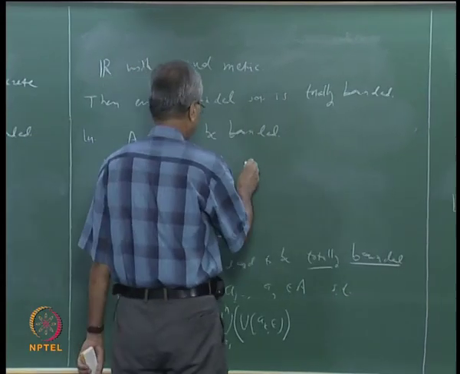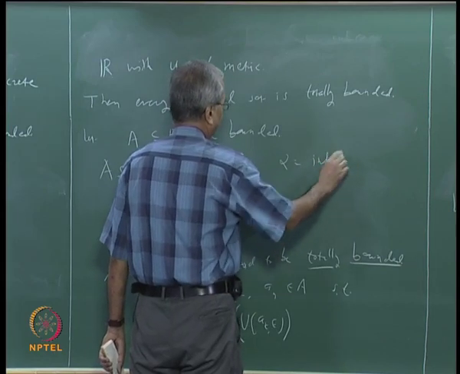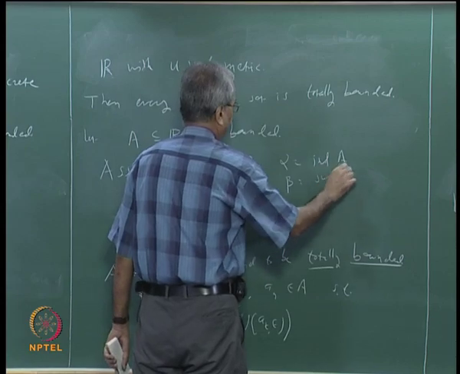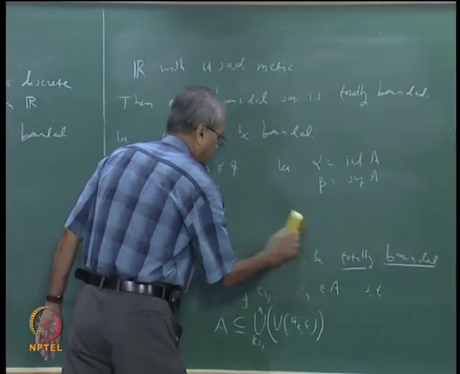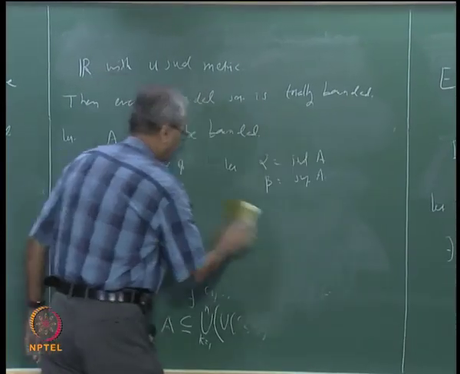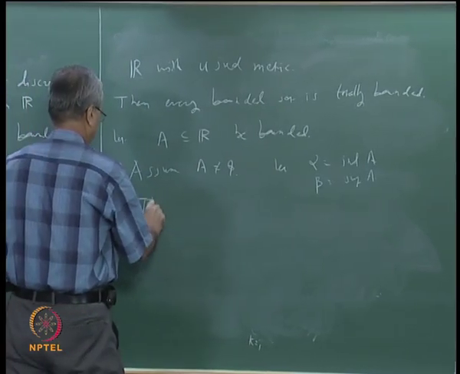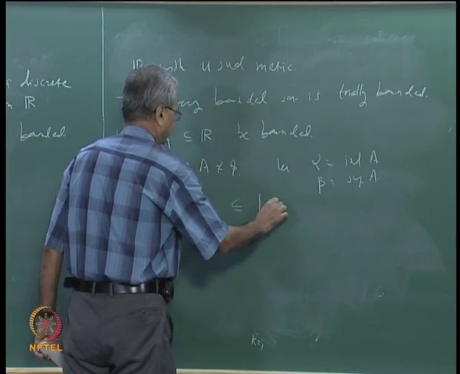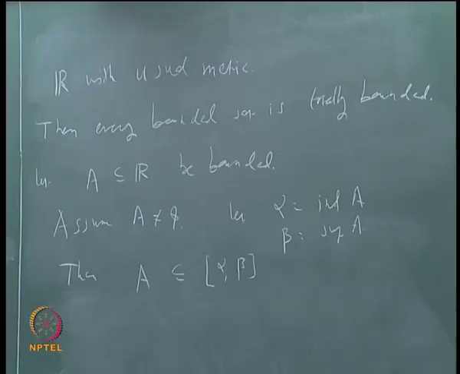So let alpha be equal to the infimum of A, that is the greatest lower bound, and beta be equal to the supremum of A. Then A is contained in the closed interval alpha to beta.